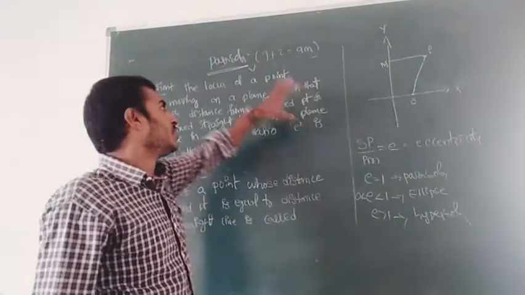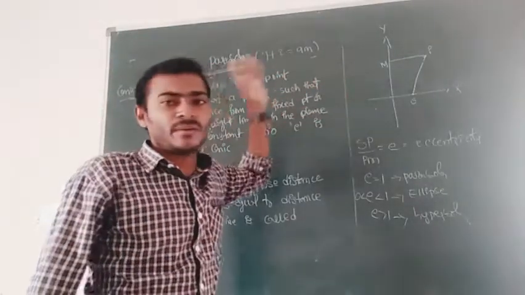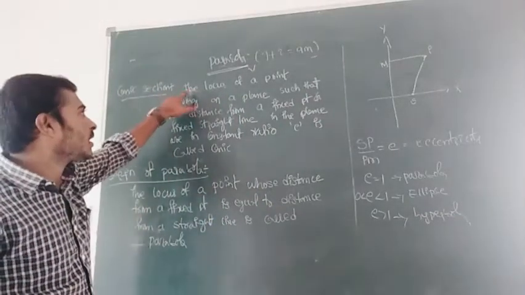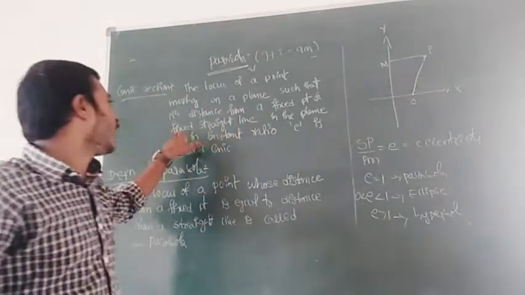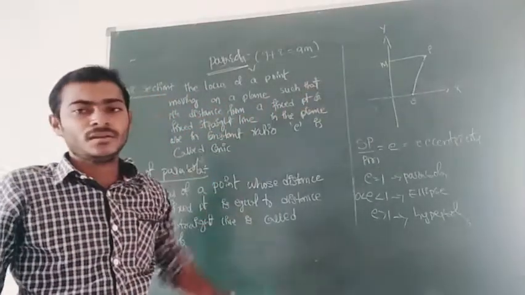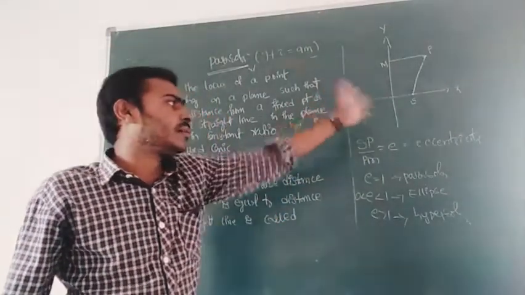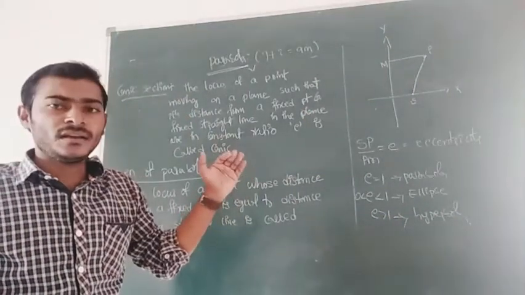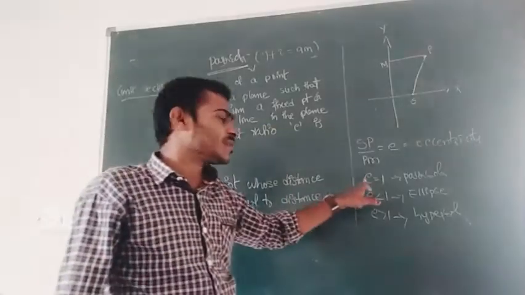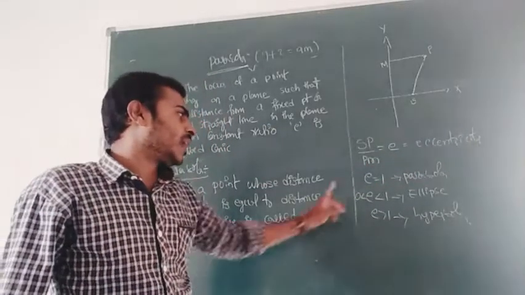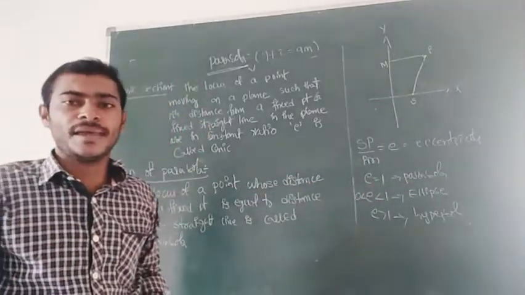That is the condition: depending on the conic section, the formation of the parabola happens. The locus of a point moving on a plane such that the distance from a fixed point and a fixed straight line in the plane is called a conic. The ratio SP by PM is equal to E, where E is called eccentricity. Depending on the E value, the curve is a parabola, ellipse or hyperbola: E equal to 1 is a parabola, E less than 1 is an ellipse, and E greater than 1 is a hyperbola.